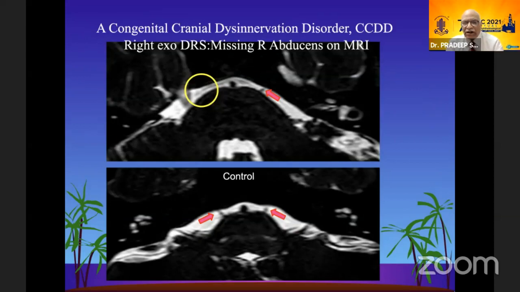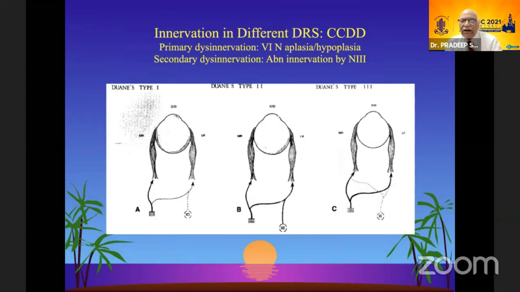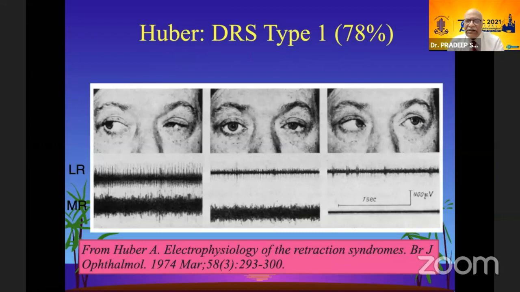The bottom picture shows in a control both the side 6th nerve is there, whereas in the upper diagram you can see the missing 6th nerve on the right side in a case of a right exo-DRS. Huber has very nicely shown. So now we know it's a primary dysinnervation involving the 6th nerve. It's a hypoplastic 6th nerve or hypoplastic nucleus of the 6th nerve. And the secondary dysinnervation is the abnormal innervation which is happening because of the nerve 3. He described 3 types of Duane's, the Huber type 1, which is 78%. And as you can see by the electromyography, it is seen that on abduction, the lateral rectus doesn't fire at all.